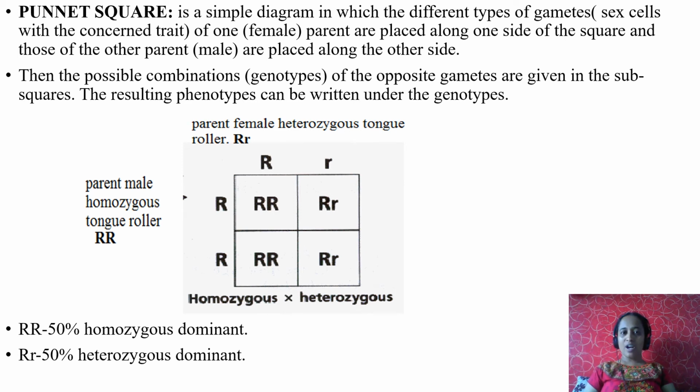So calculate now. How many capital R, capital R are there? 2. How many capital R, small r are there? 2. So in the first generation, 50% are homozygous dominant, remaining 50% are heterozygous dominant, but all are tongue rollers. Then what is non-roller? Only small r, small r. You didn't get any non-roller here.